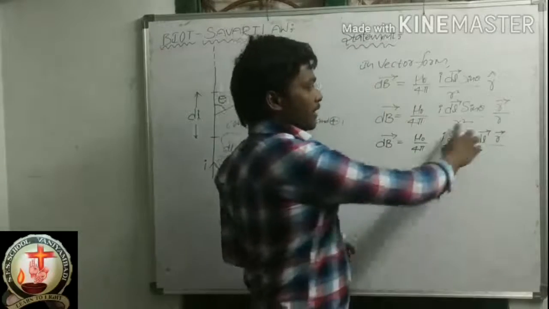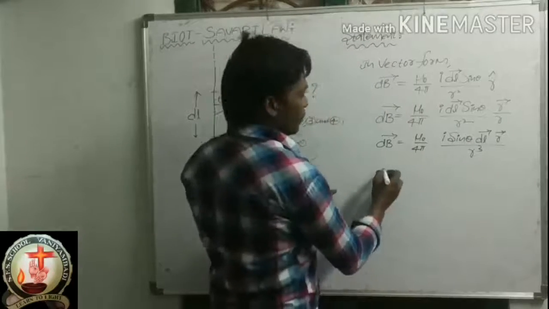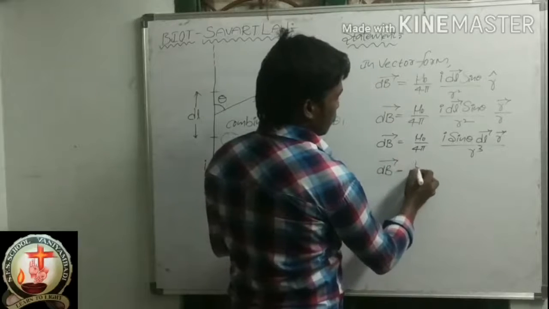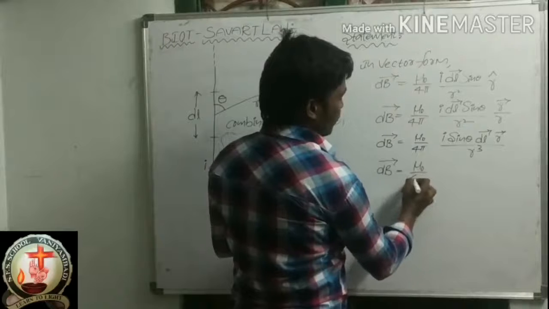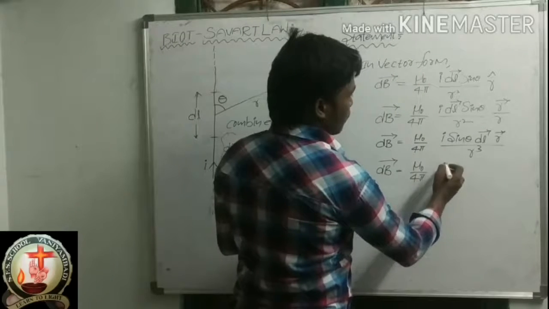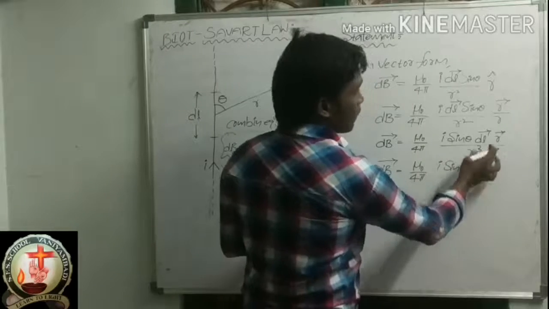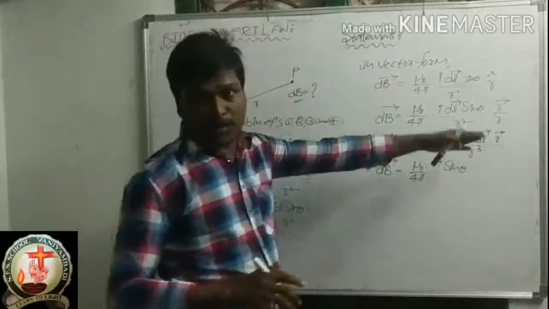Okay, r square into r cube. Now db bar is equal to mu naught by 4 pi I sin theta. Here dl bar, no, dl bar means a vector.